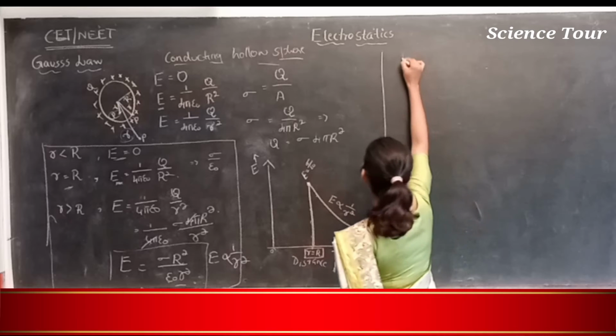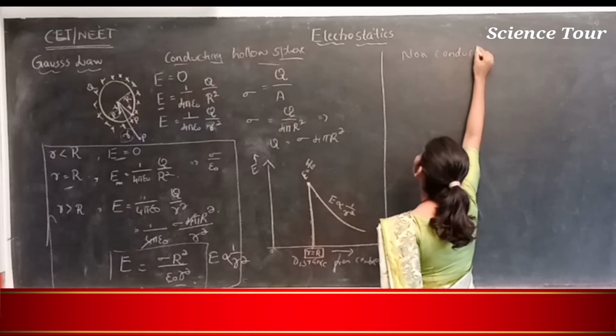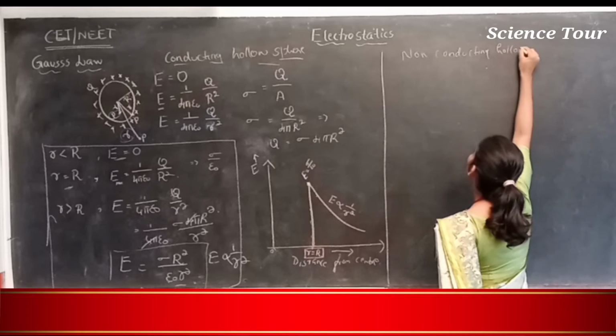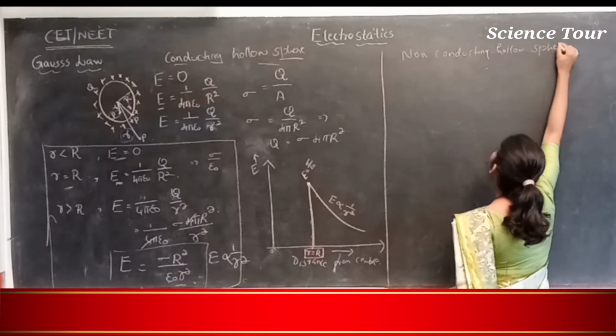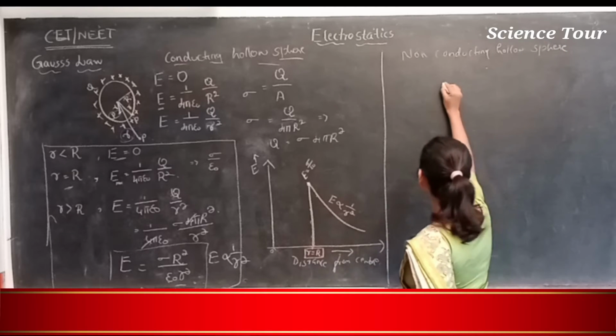This is a non-conducting sphere. Now I am talking about the non-conducting hollow sphere.